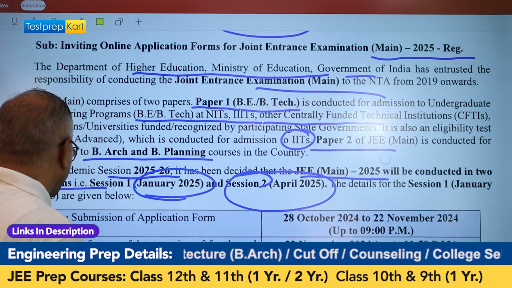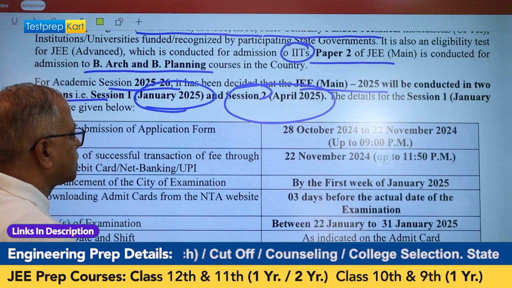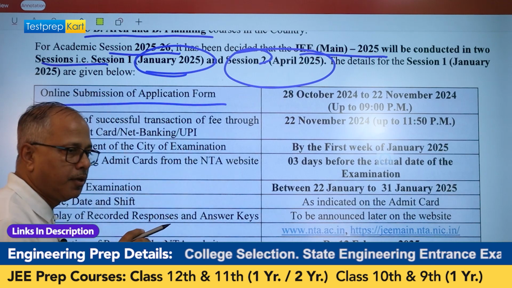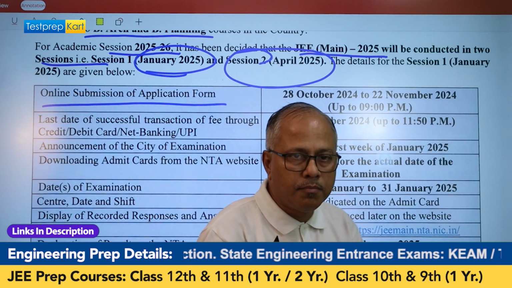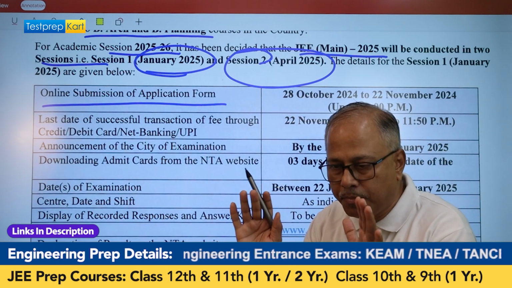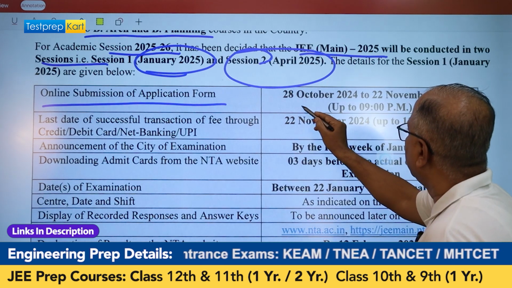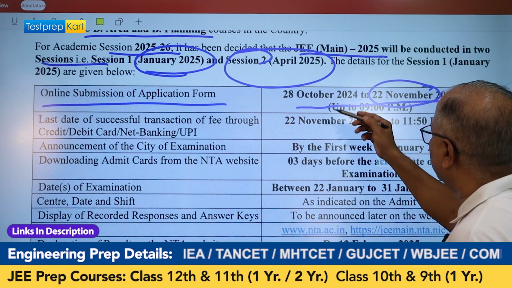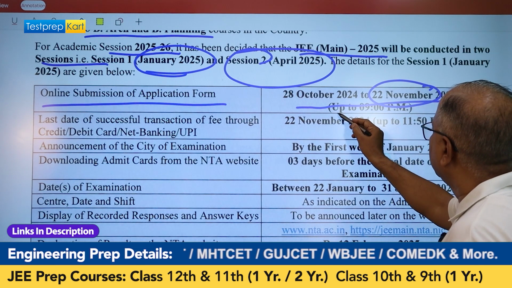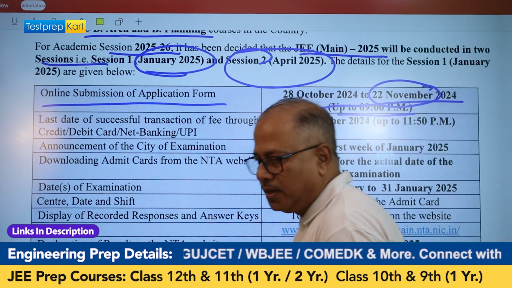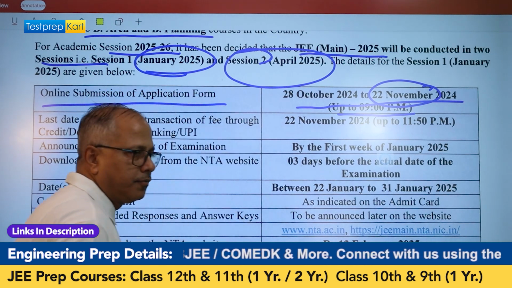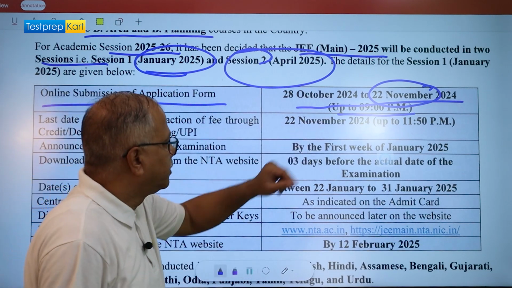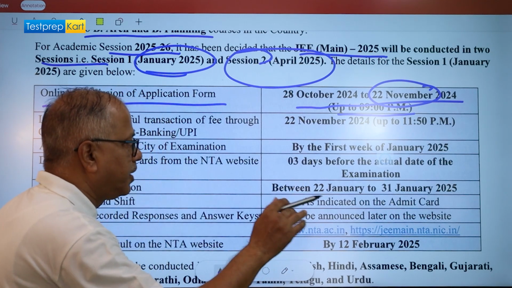Is it clear? Now, there is something important: online submission of the application form. Remember that the mode of application is only online. There is no pen and paper application. You can do it from 28th of October to 22nd of November. At least, you have got 24-25 days. And the timing would be up till 9 p.m. evening India time. I state this because many of the students are staying out of India, so you need to take care. If it is not opening up, don't get perturbed. Read this carefully, listen to me carefully. I'm just explaining everything for you.